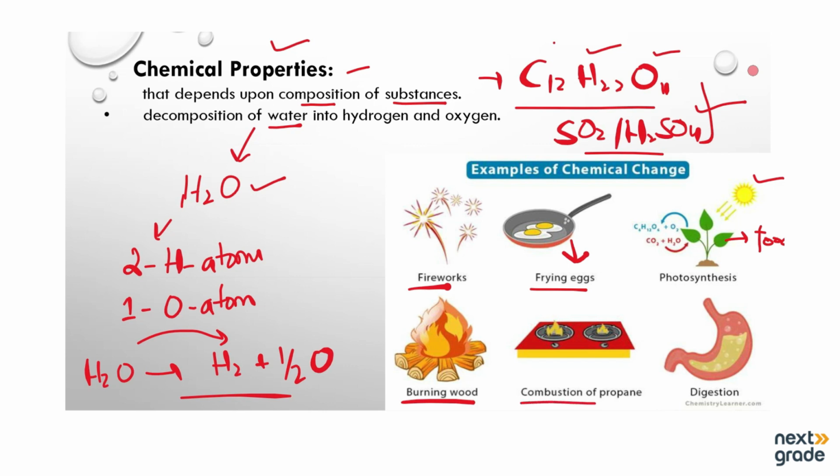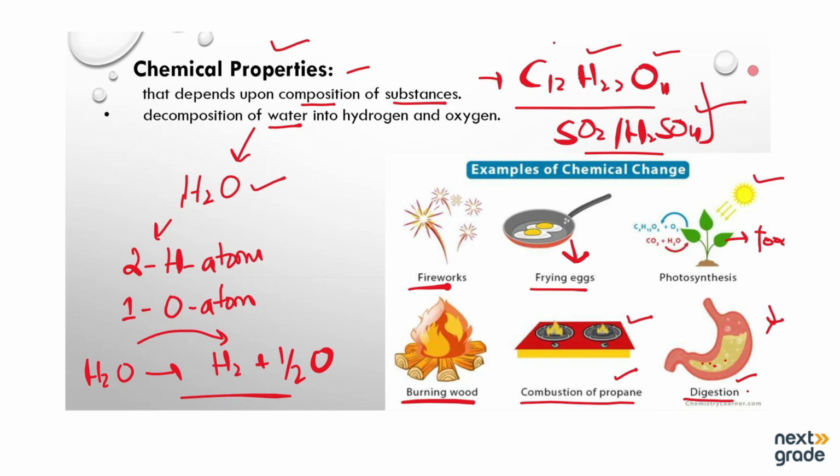Next, we have combustion of propane, the gas that we use for cooking at home. Its name is propane. Next, we have the process of digestion. Digestion means if we eat some food, it starts to digest. Digest means it starts to convert into many substances or simpler components in our stomach. So this process is known as digestion.